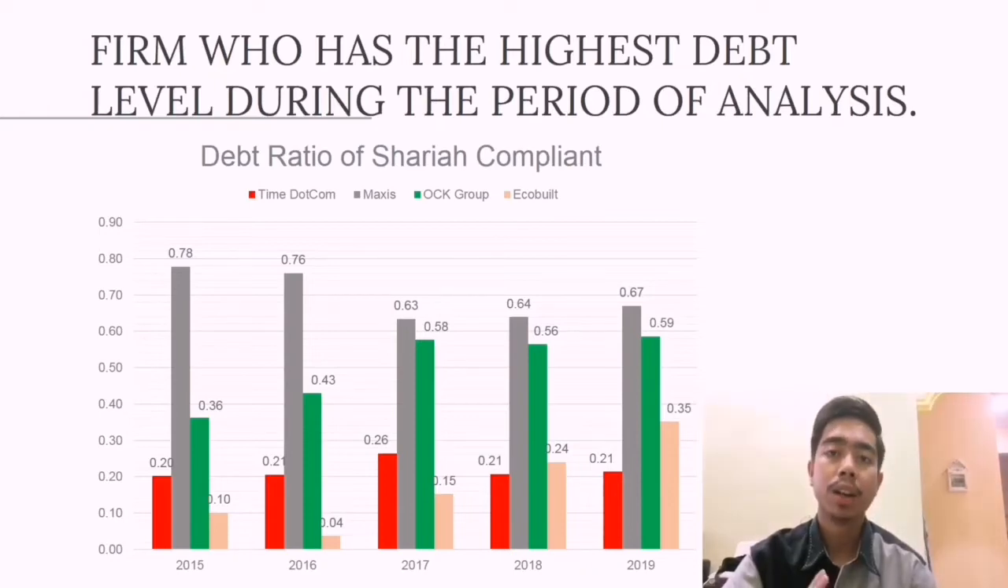I will present about the firm that has the highest debt level during the period of analysis. From the bar chart, Maxis Berhad had the highest debt level during the period of analysis, which is the grey color. This is because over the last 5 years, Maxis Berhad's average debt ratio has consistently been the highest, which is 70% from 2015 until 2019. This shows that Maxis Communication Berhad has a good reputation and a good strategy for managing its debt ratio year after year. That's all for me.